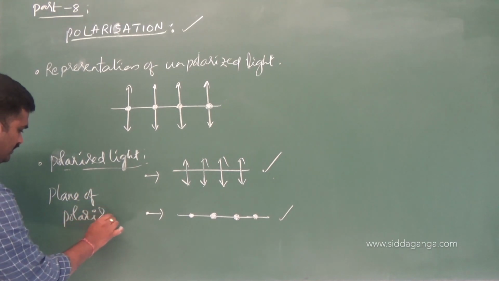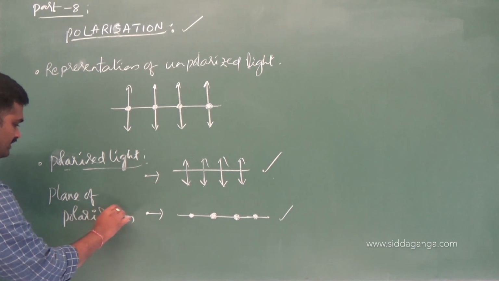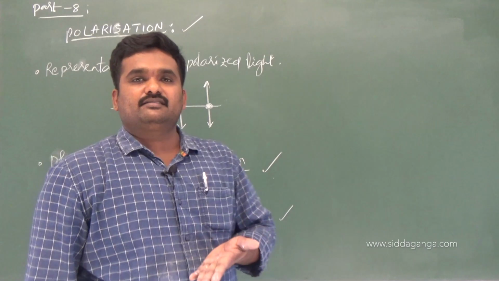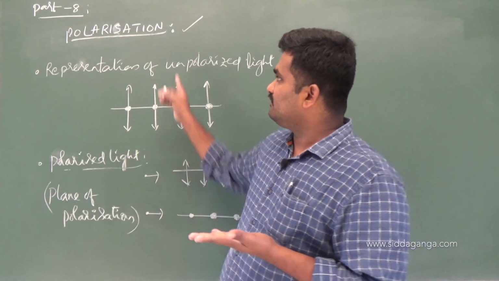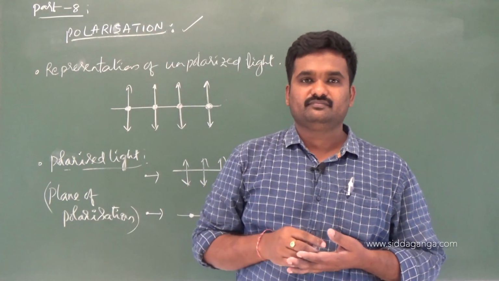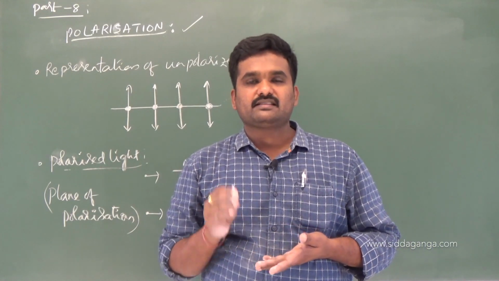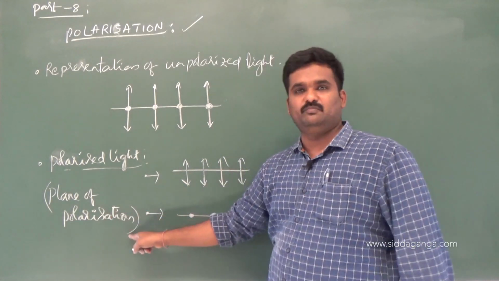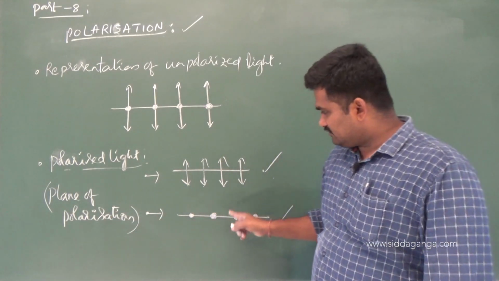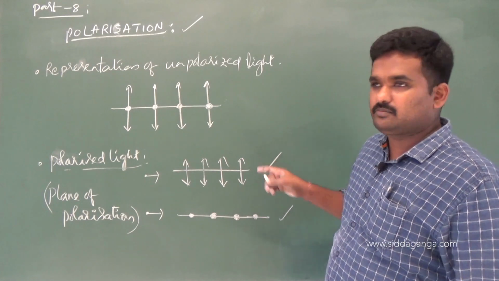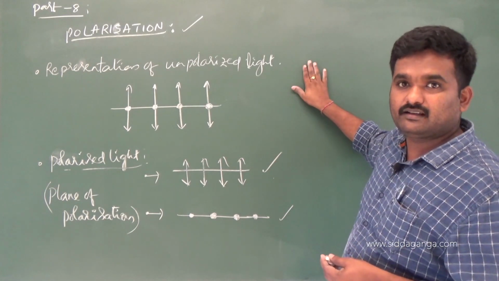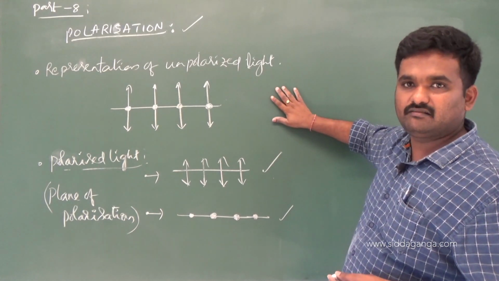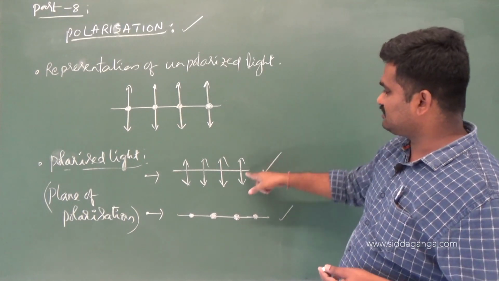What is the meaning of this? Plane of polarization means a plane in which the particles are vibrating. Which light? Polarized light. Particles of the polarized light are vibrating in one plane. The plane in which they are vibrating is said to be the plane of polarization. For this arrow mark which I have written, the plane of polarization is this board. Because all the particles are vibrating in this plane, the board is the plane I have taken.